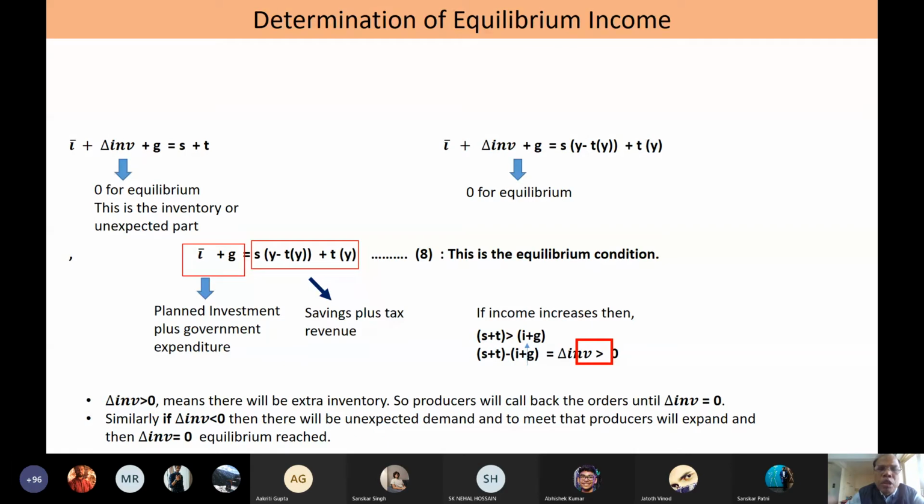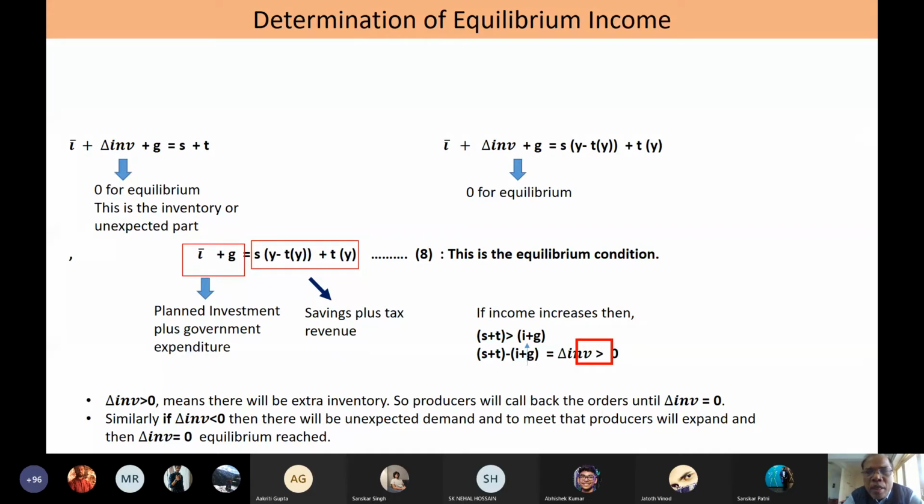Or to put it otherwise, as you already know, S is nothing but small s of (Y minus tY), and T is nothing but tY, that is tax. So we can write the equilibrium income as I bar, that is planned I, plus del inventories plus G, which is equal to S plus T. We know the S function, we know the T function, and we have expressed that.